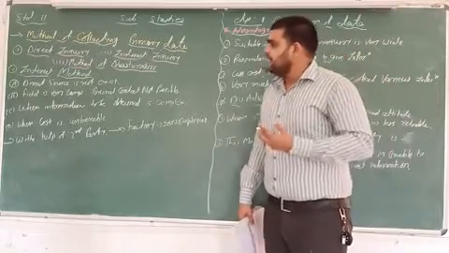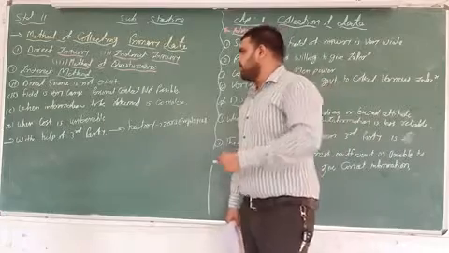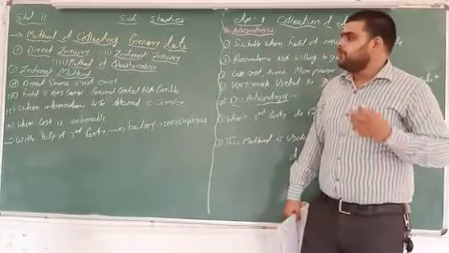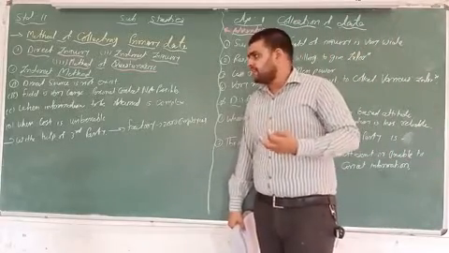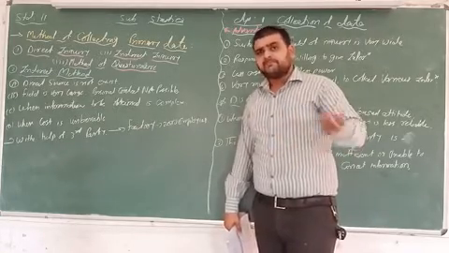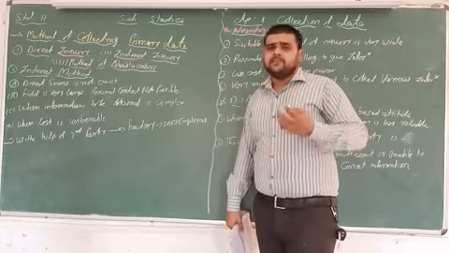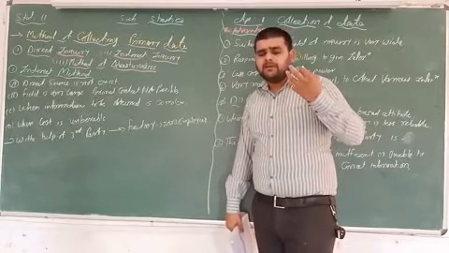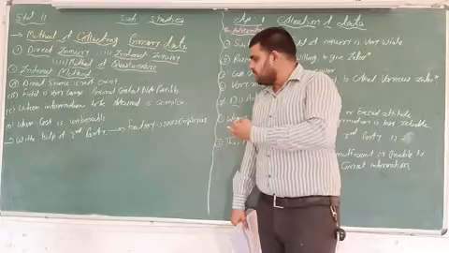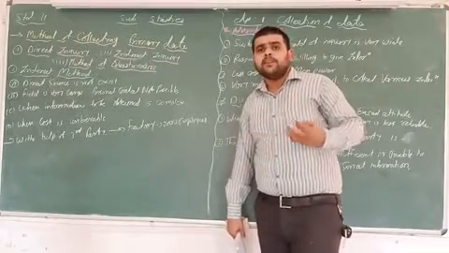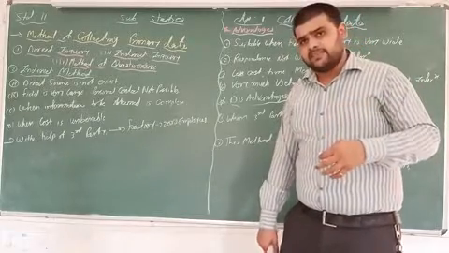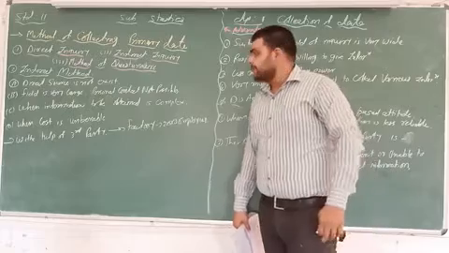Number two, the field is very large and personal contact is not possible. Sometimes the field area is very wide, so it is not possible to go personally and meet the particular people to get the information. For example, if we are getting information about a factory with 2000 employees, it is too difficult to meet the 2000 employees one by one. At that time, the indirect method is there.